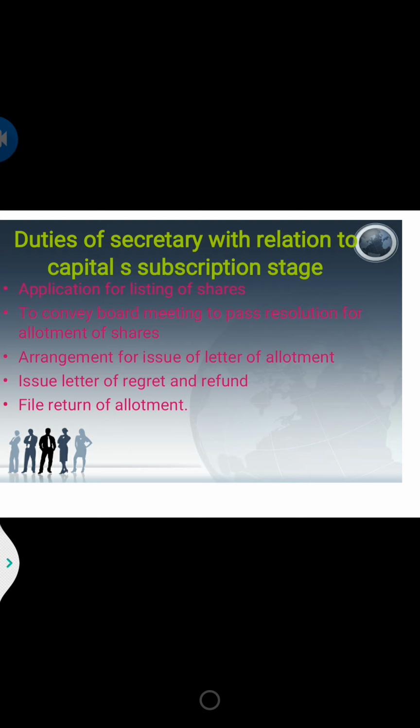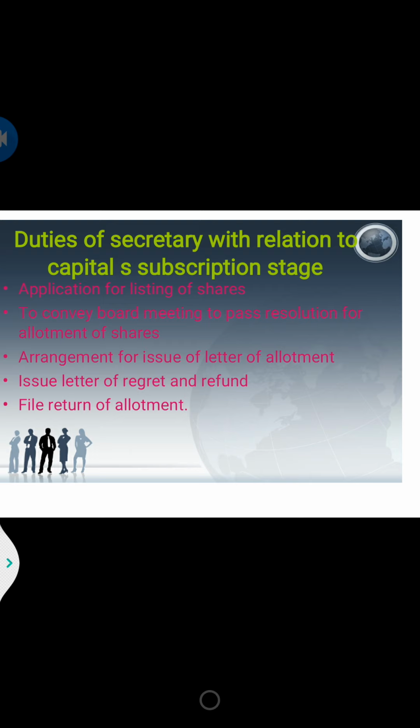The next is to take steps for the proper application to the stock exchange for listing of the shares. Suppose you want to deal in the secondary market, or if you want to issue the shares, your shares should be listed in the stock exchange. Okay, the next is to convene the board meeting and pass the resolution for allotment of the shares.